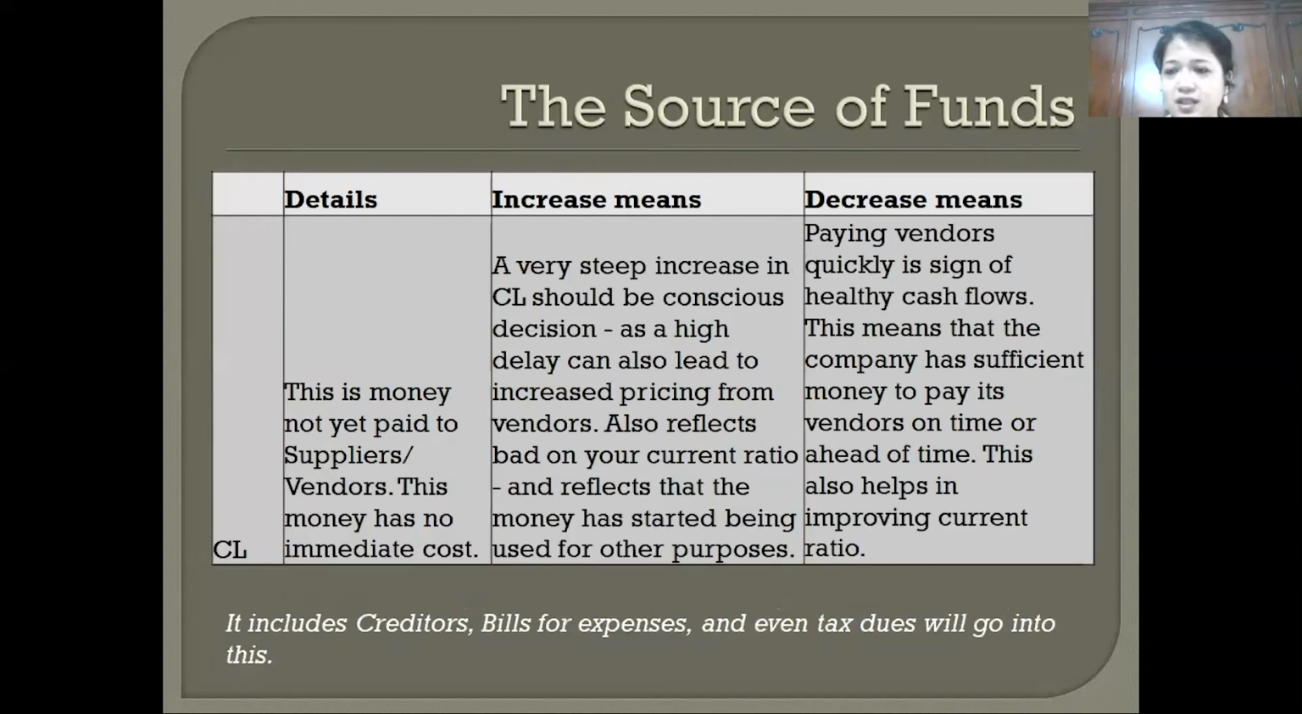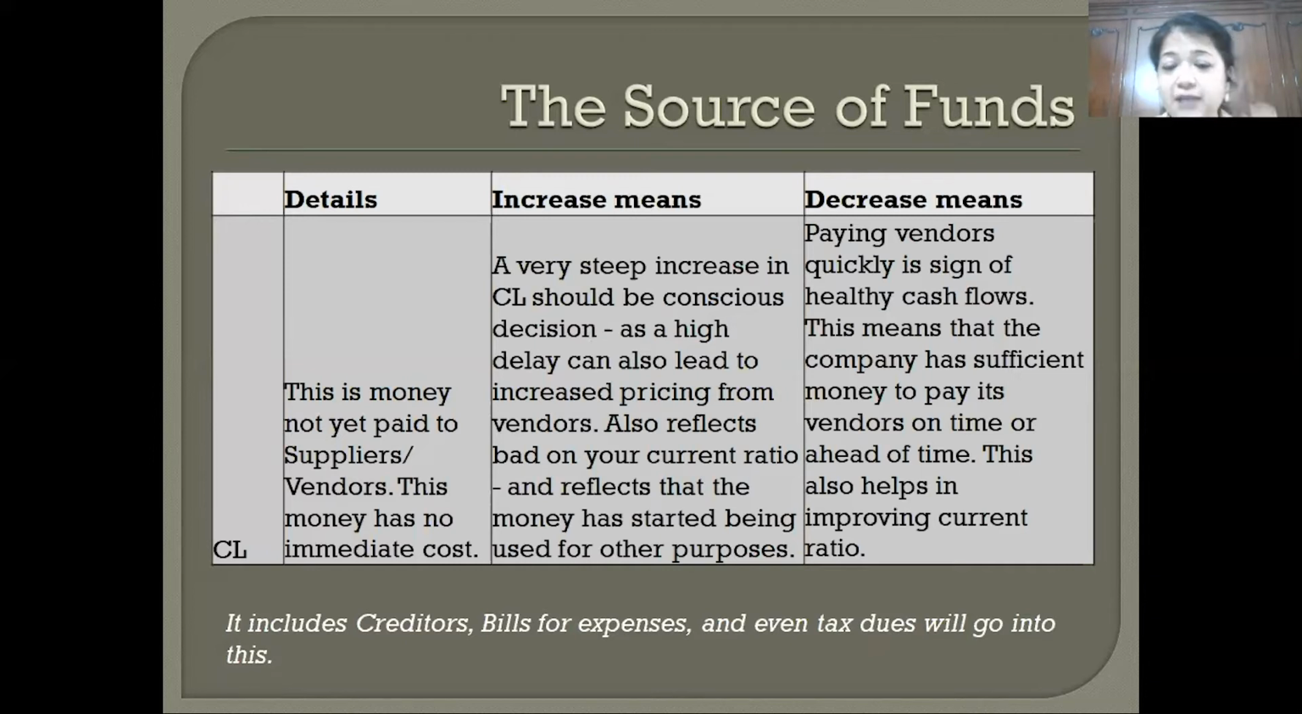Let's understand current liabilities. So what are current liabilities? Current liabilities are creditors, bills for expenses, even tax dues. So taxes which you're supposed to pay in the next 3 to 6 months are also part of current liabilities. This money is not yet paid to your suppliers. Technically, this money has no cost. This is actually free money, if you don't keep it due for a huge amount of time.